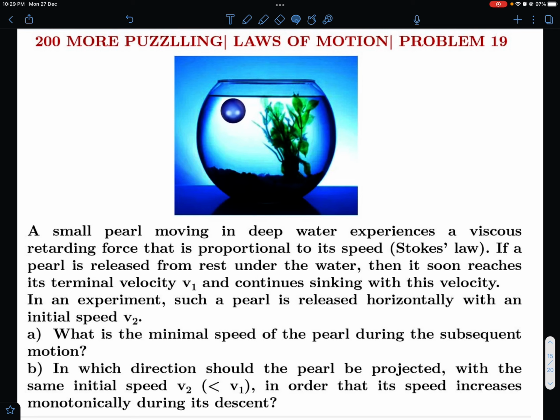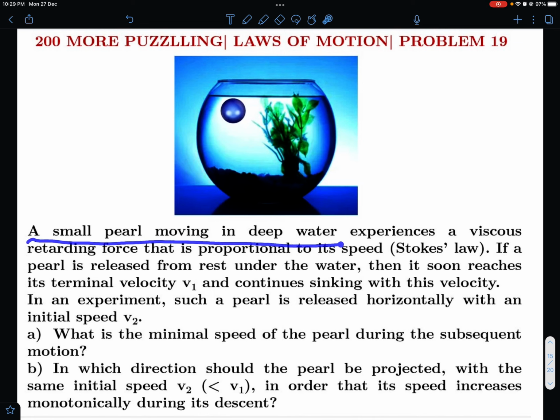And today I've brought a very interesting video. It was asked by one of the viewers, so I decided to do a video on this one, and I really enjoyed doing this problem, and I'm sure all of you will also enjoy as much as I enjoyed this one. So without much ado, let's straight away get into the problem statement.